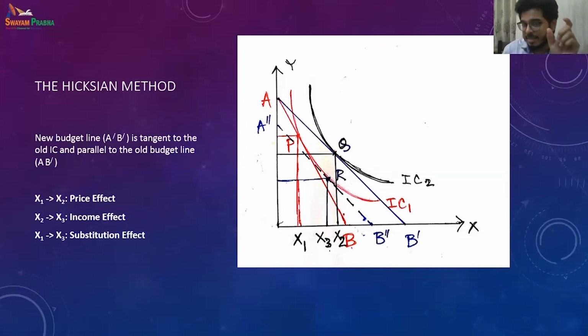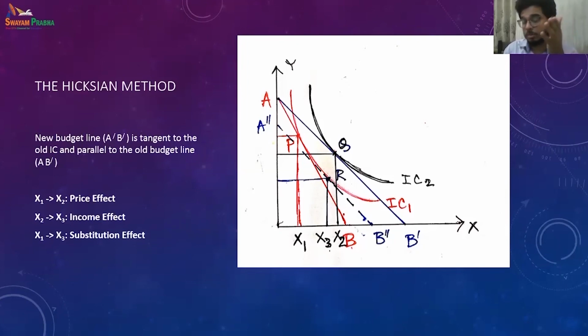This movement on the same indifference curve, keeping the satisfaction level and utility the same, with the budget line shifting inside and the real income kept constant, X1 to X3 is the substitution effect, right? Hence if you subtract X1 X3 from X1 X2, that is the price effect minus the substitution effect, we get X3 X2, that is the income effect, where the real income is changing.